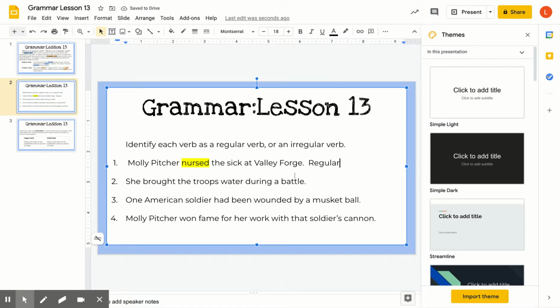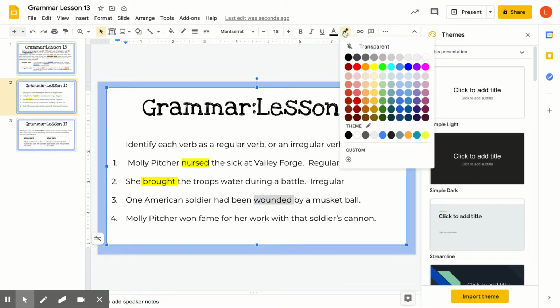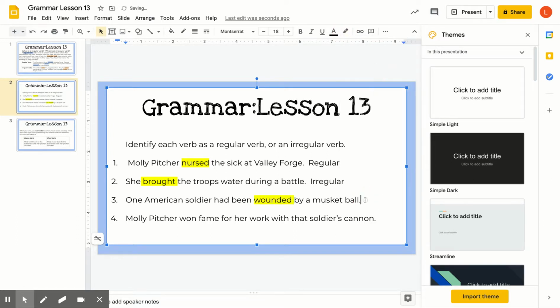She brought the troops water during a battle. So brought is the action verb. And let's look. Does brought have an ed ending? If not, it's an irregular verb. Yep, it's irregular. Because if it was a regular verb, it would have ed, and it doesn't. One American soldier had been wounded by a musket ball. So had been wounded. It has an ed ending, so I'm thinking that is a regular verb. Wounded or had been wounded is the verb phrase there. So that is a regular past tense verb.